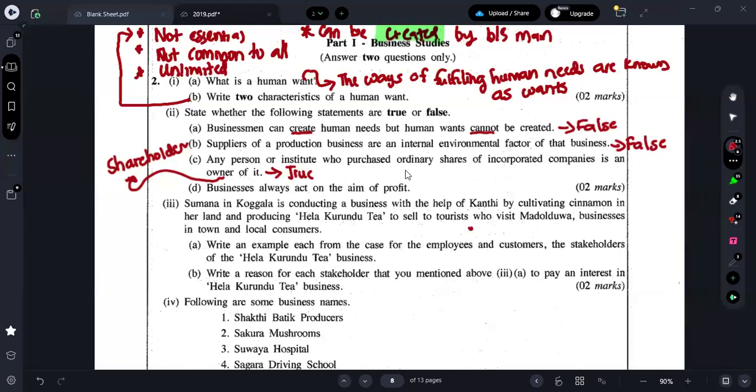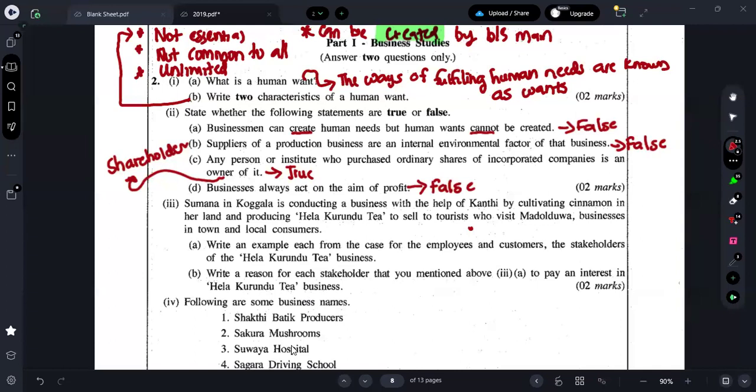Okay. Next one is what? Business always acts on the aim of profit. Guys, can you say, is it correct or wrong? No, right? We have studied there are non-profit organizations also, right? Therefore, I can put as what? False.